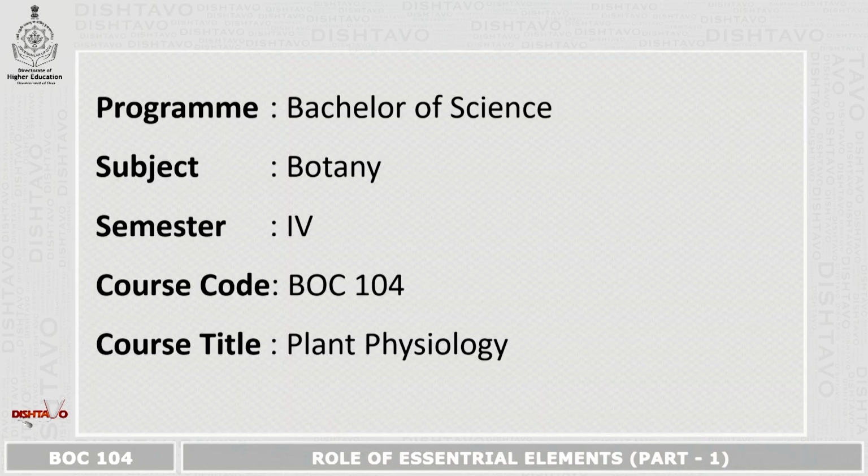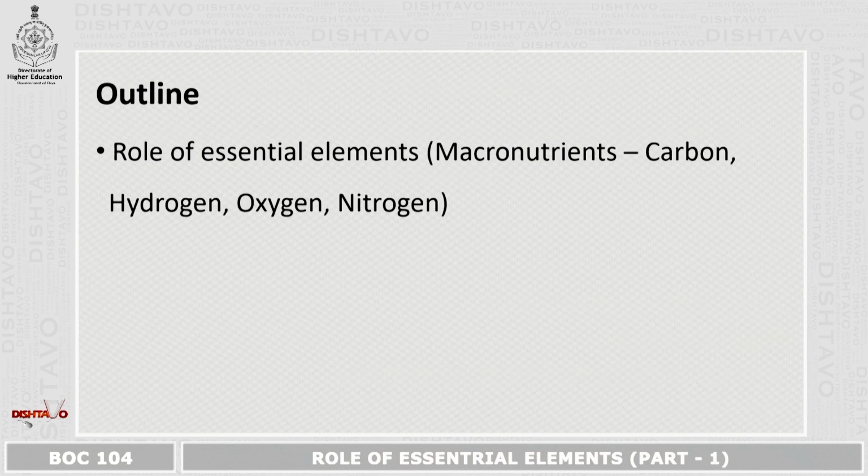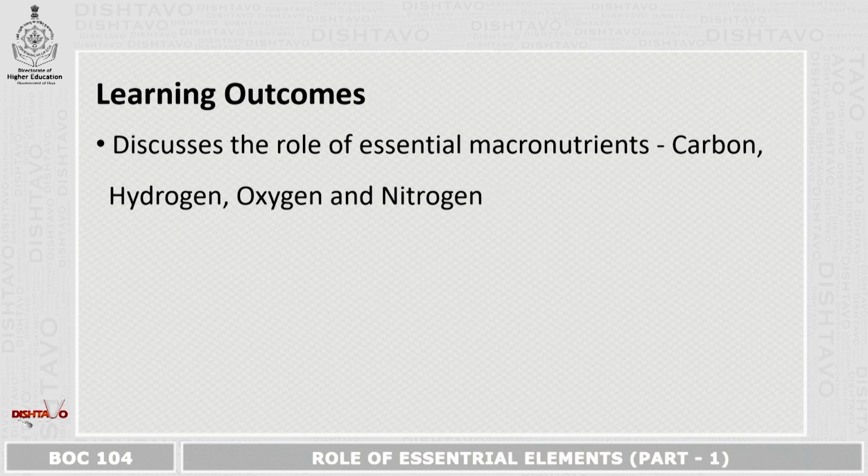Program, Bachelor of Science, Subject, Botany, Semester 4, Course Code 1BOC104, Course Title, Plant Physiology, Title of the Unit, Mineral Nutrition, Module Name, Role of Essential Elements, Part 1. Outline: role of essential elements, macronutrients, carbon, hydrogen, oxygen, and nitrogen. Learning outcomes: discuss the role of essential macronutrients, carbon, hydrogen, oxygen, and nitrogen.